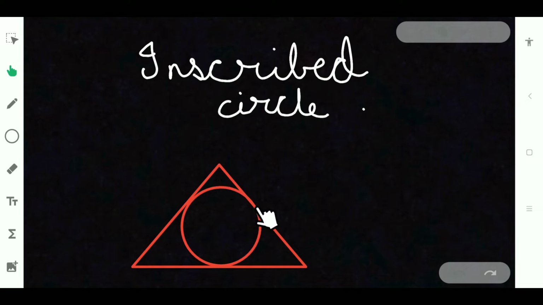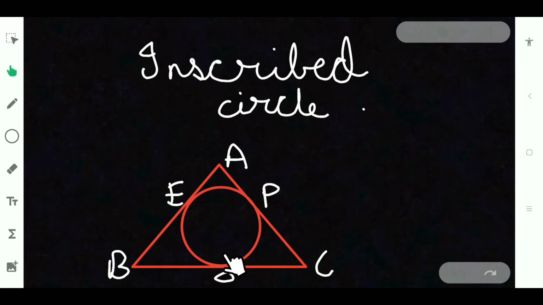So here 1, 2, 3. So AB, BC and AC are the sides of this triangle, and this circle is touching all sides. At P it is touching AC, and at E it is touching AB, and at O it is touching BC. That is called inscribed circle.